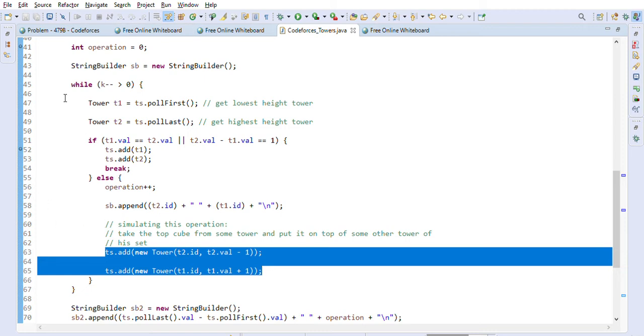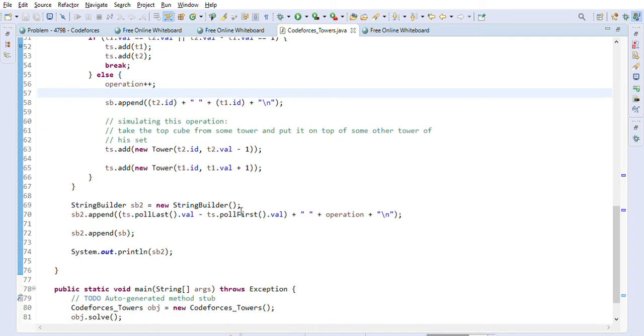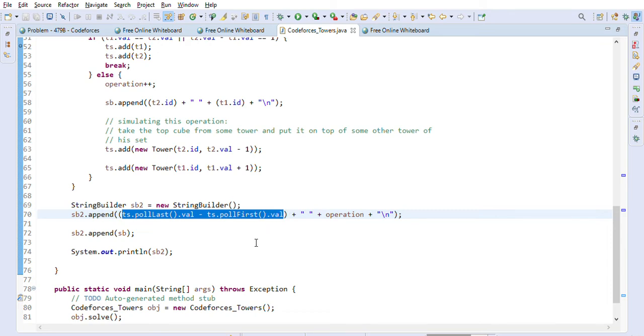So it will keep doing it until k is greater than 0, which means that it will do it for k number of times, until we are allowed to do k operations. So it will do that much, and it will try to move the blocks, and at the end we have to just do the last value minus the first value, right? It will give us the instability factor, which is the minimum now after we have done the movement, right? And then how many operations we have done, this is what it will give us.